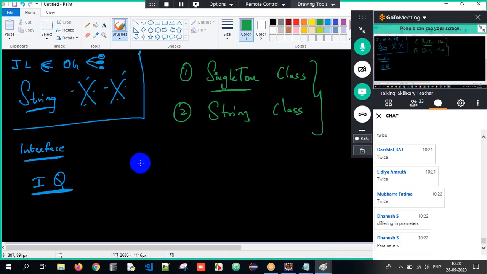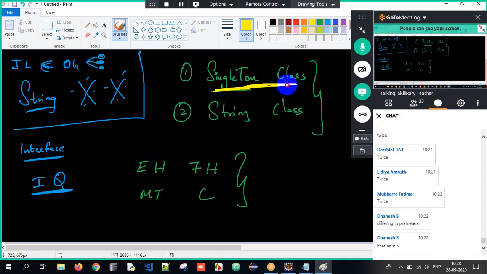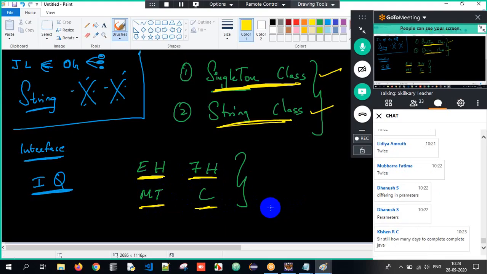Then we would be jumping into exception handling, file handling, multi-threading, and collections. These are the four topics I would be left with. Singleton class tomorrow, string class probably the day after tomorrow. In two days I would be done with both, and after that we'll try to jump into exception handling, file handling, multi-threading, and collections. Then we could finally complete this entire Java course.